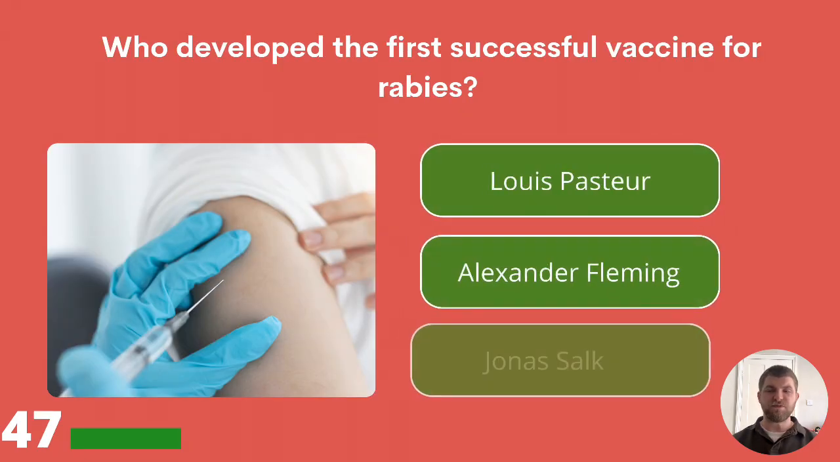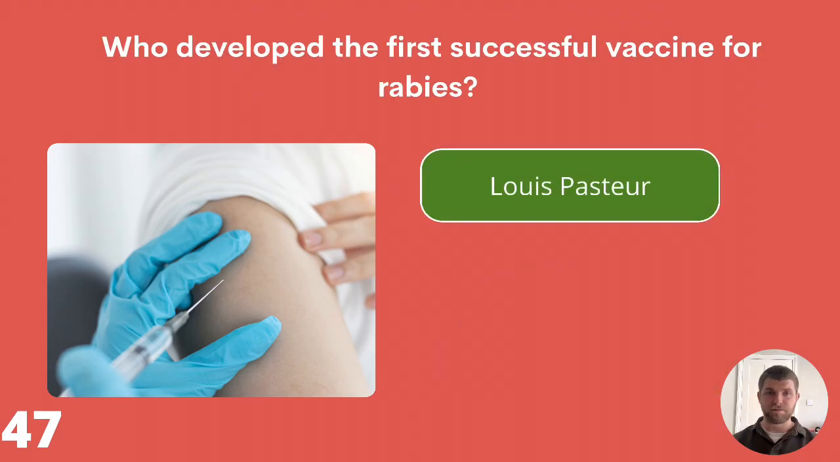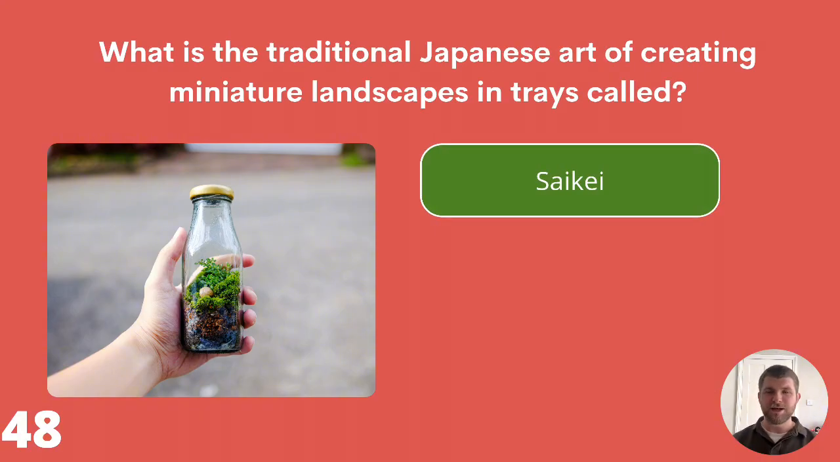Who developed the first successful vaccine for rabies? Was it Louis Pasteur, Alexander Fleming, or Jonas Salk? The answer is Louis Pasteur. Question 48. What is the traditional Japanese art of creating miniature landscapes in trays called? Saike, Suiseiki, or Penjing? We've had Penjing as the answer already by process of elimination. The answer is Saike.